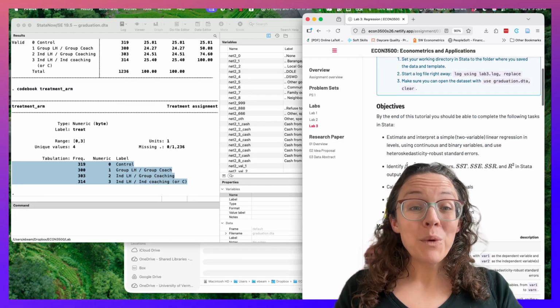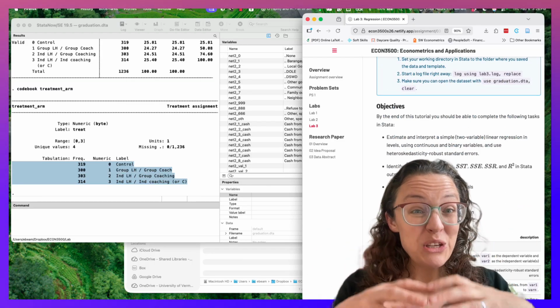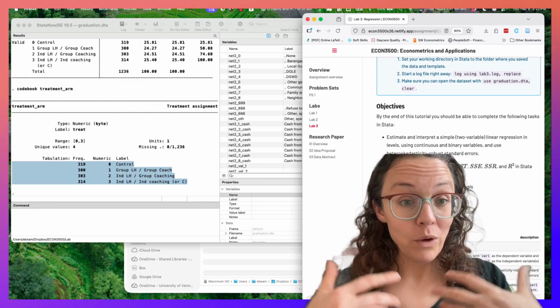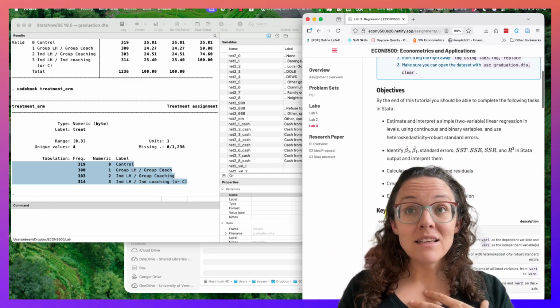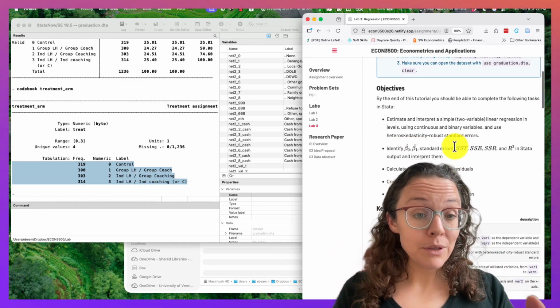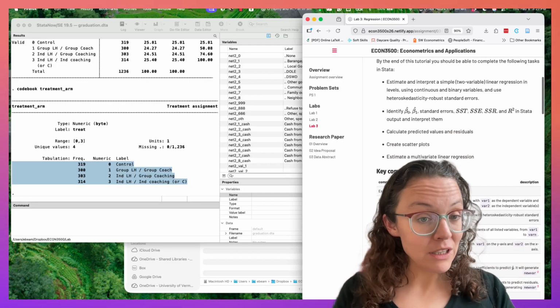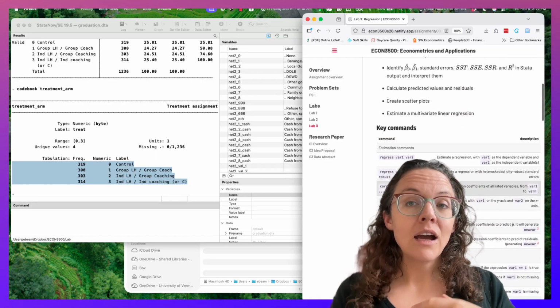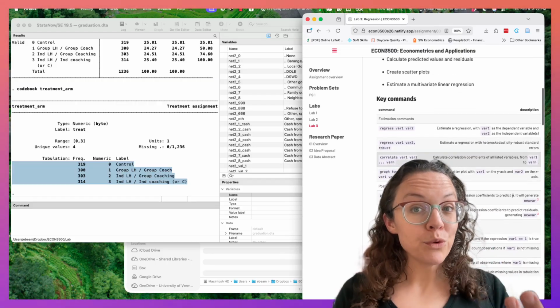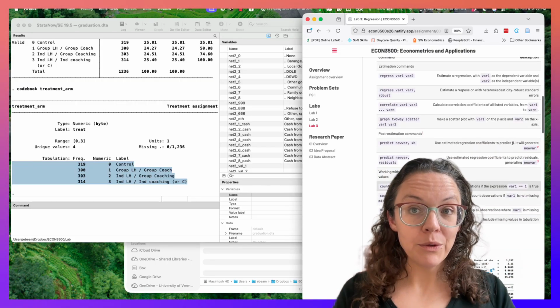So what we're going to do in this lab, now that you have some sense of the context and the data and what is happening, is basically estimate some simple 2-variable linear regressions. We're going to use variables that are continuous, variables that are binary. We're going to look at them. We're going to do predictions, look at residuals, read output.